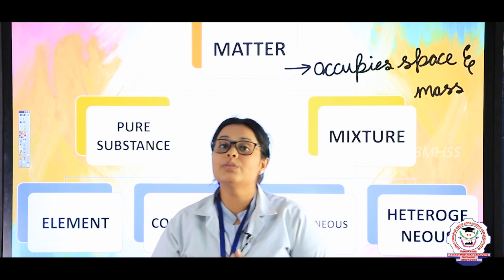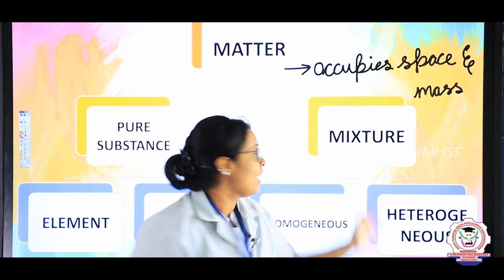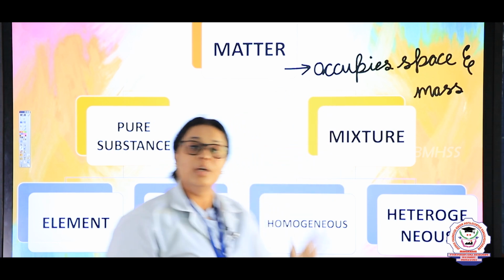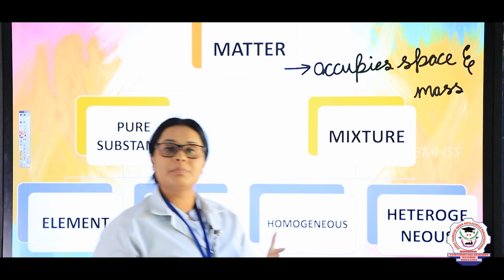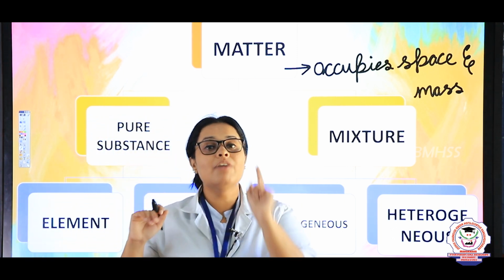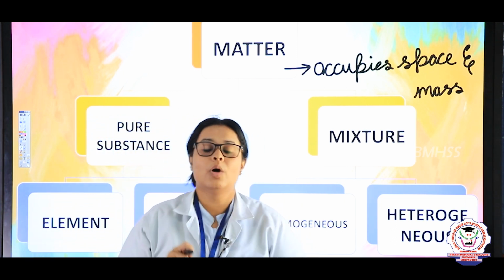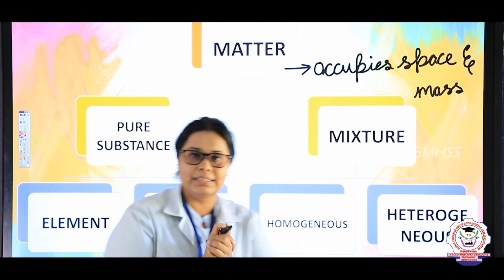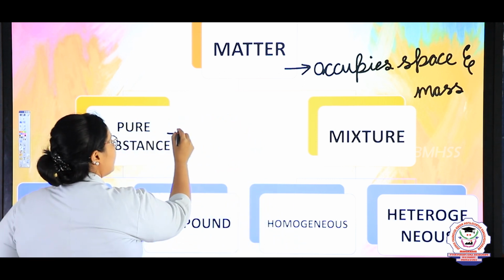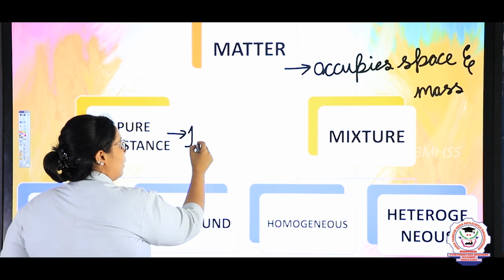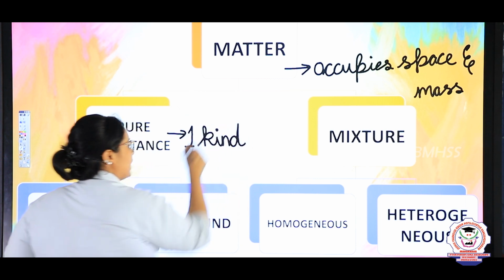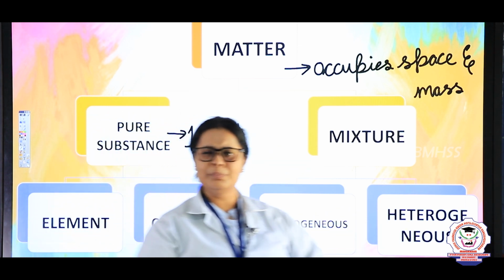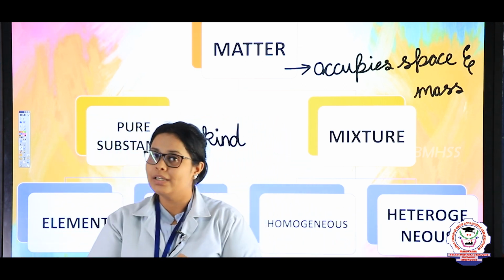But here we are going to see what the pure substances are and what the mixtures are. So first, let's see what a pure substance is. Pure substance means that only one kind of compound or one kind of element is present in it. So what is pure? Here, pure means one kind.